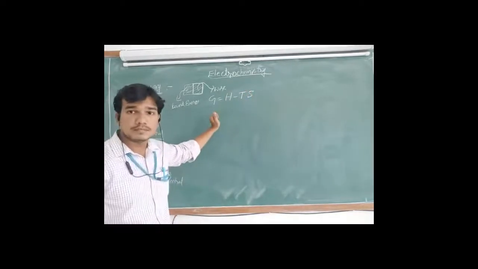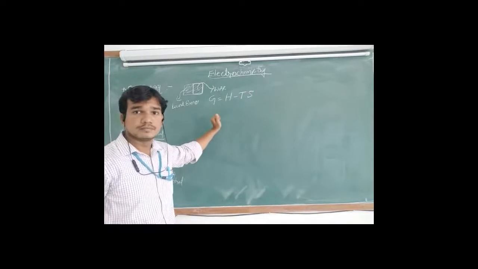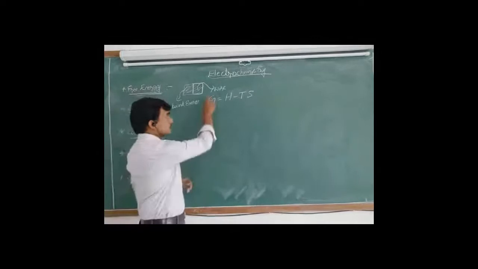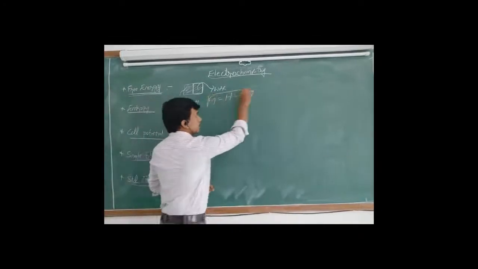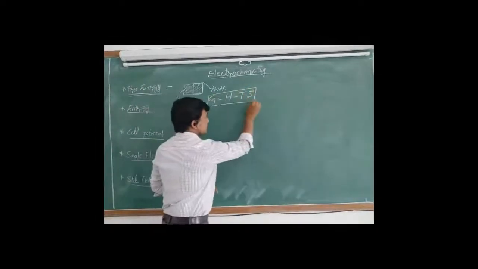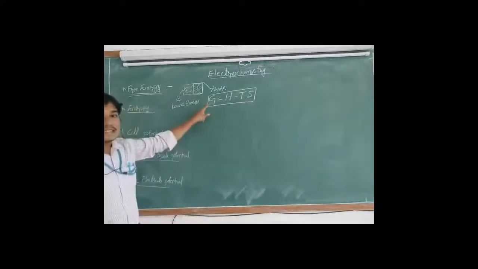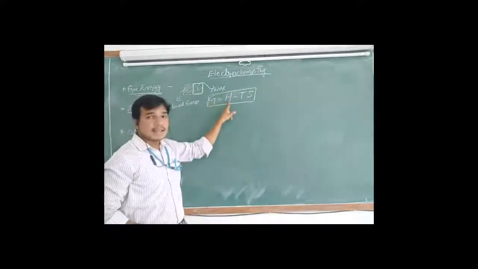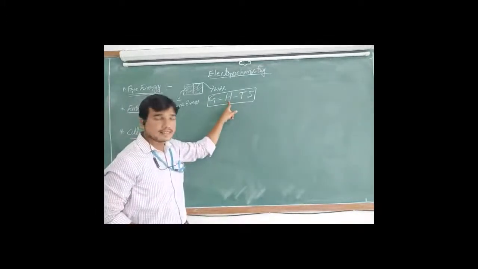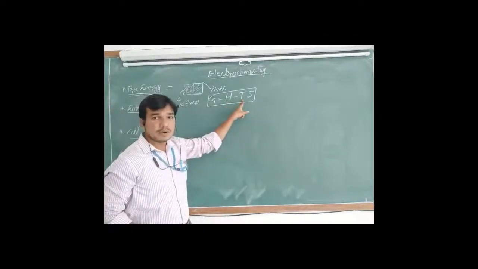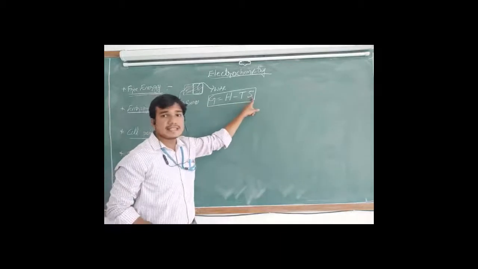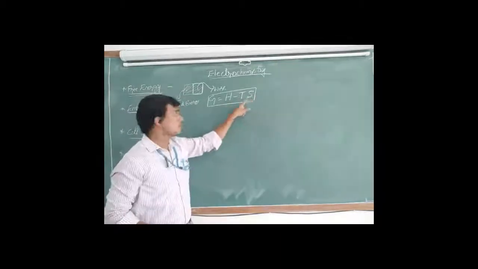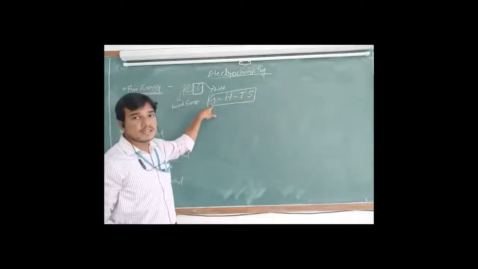Are you following? Yes. Gibbs free energy is denoted by capital G. G equals H minus TS, where H is enthalpy, T is temperature, and S is entropy.